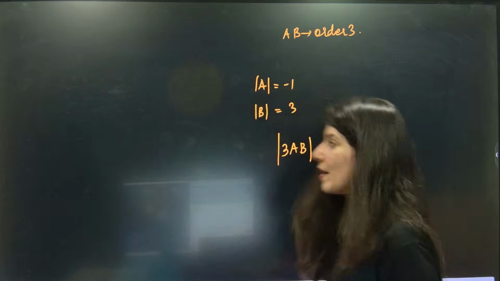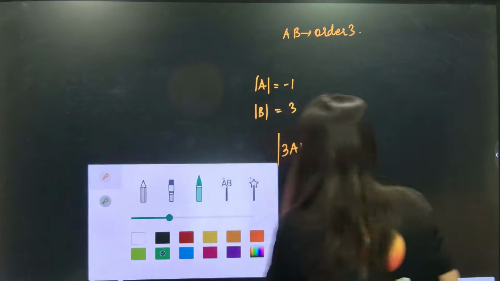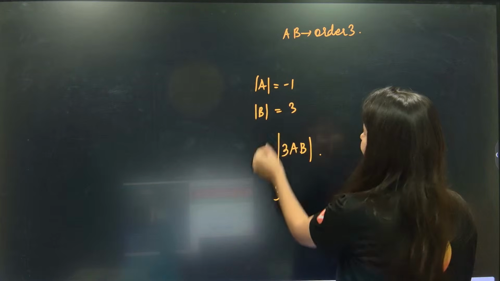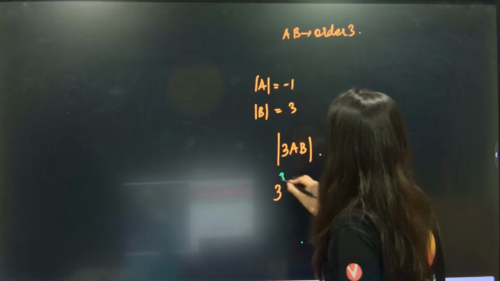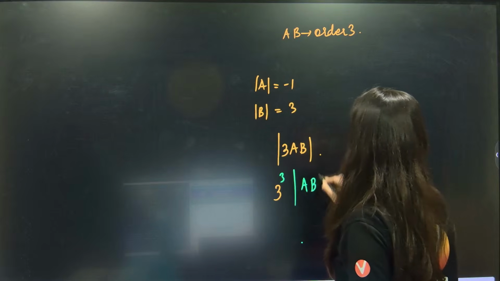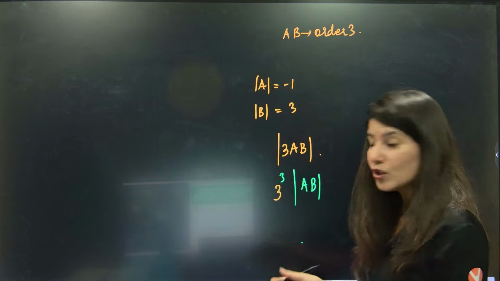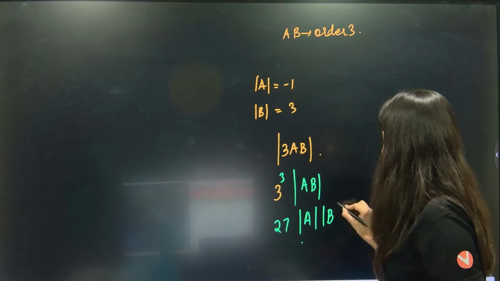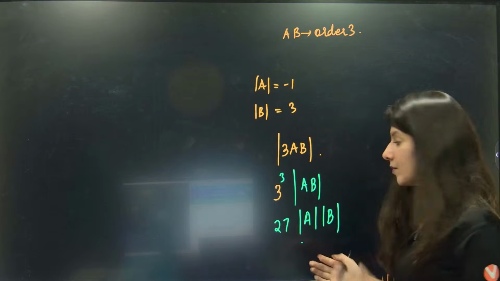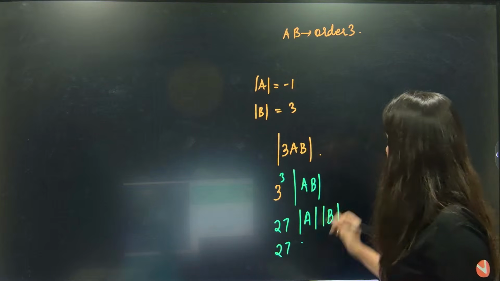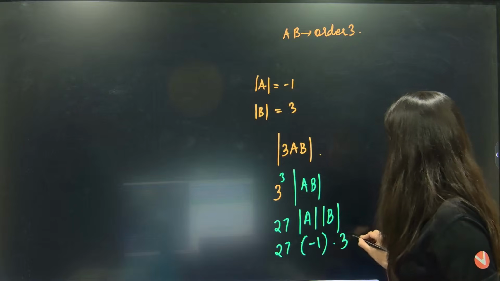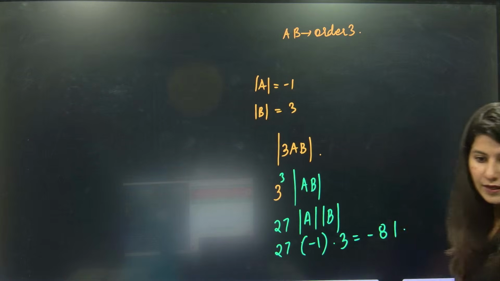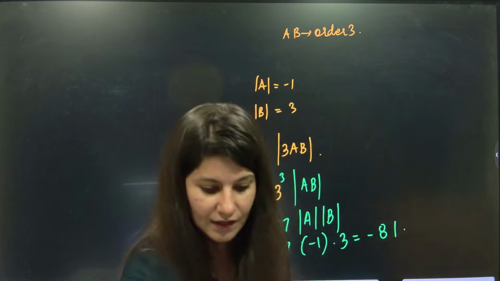Everybody. So ma'am, you just told us that 3 can come out. So 3 will come out, but 3 will have power n. n here is 3. Determinant A and B. Now one more property which I forgot to tell you, but I thought it should be quite intuitive, that you can separate this out. Determinant AB is determinant A, determinant B. Very easy property. So this is -1 and this is 3. So this is going to be 81, -81, right? Yes?